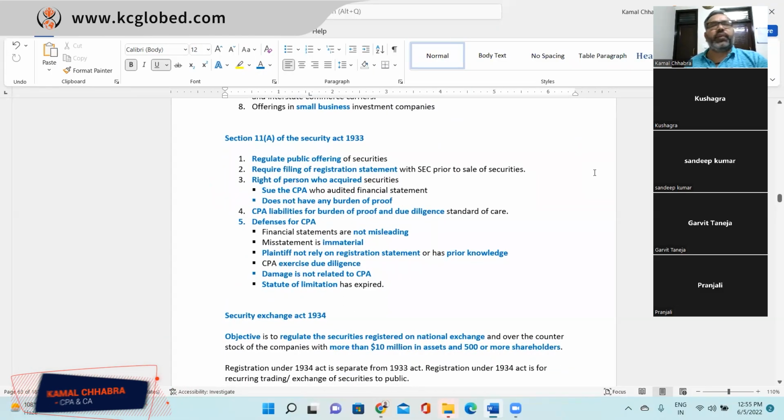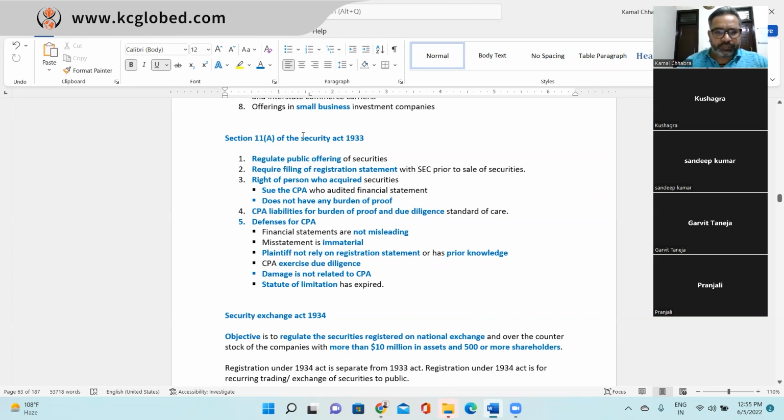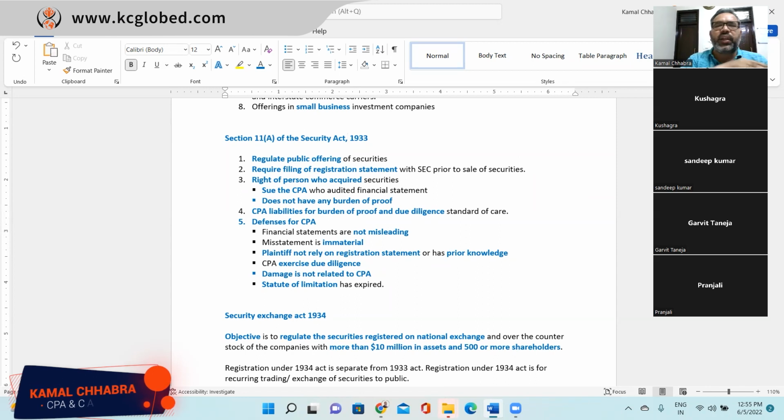So in this class, we'll be understanding in detail about the Securities Act 1933. So let's dive in for more detail. The next important section in the Securities Act 1933 is Section 11A. Section 11A regulates the public offering of securities. So this Section 11A is very important in the Securities Act 1933.